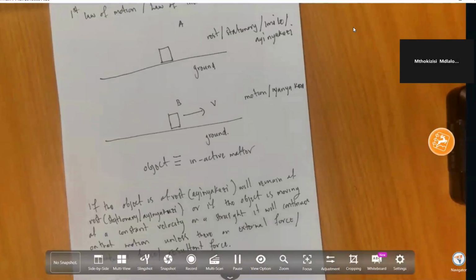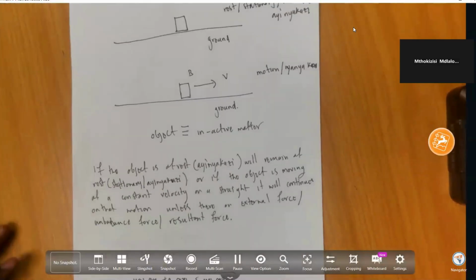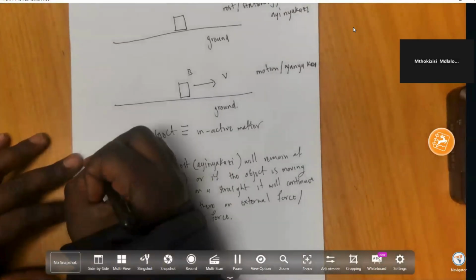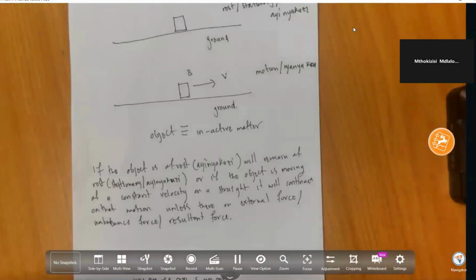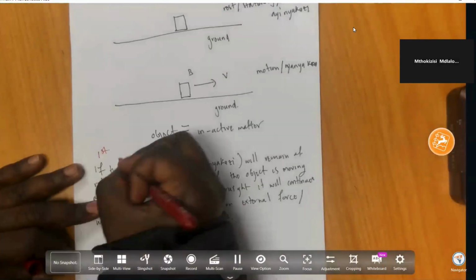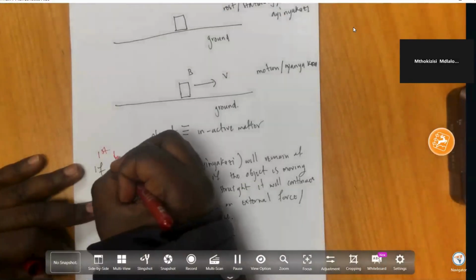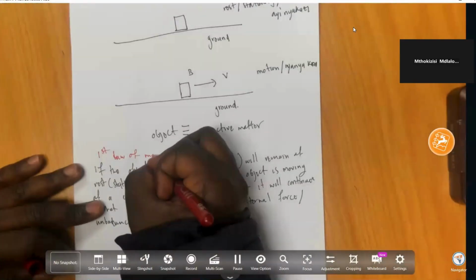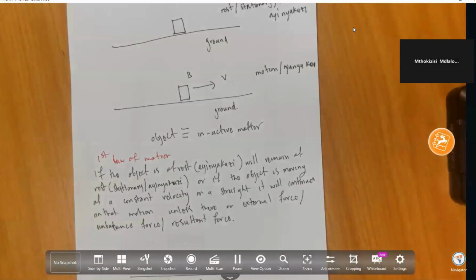Yes, so this is your famous Newton's first law of motion.